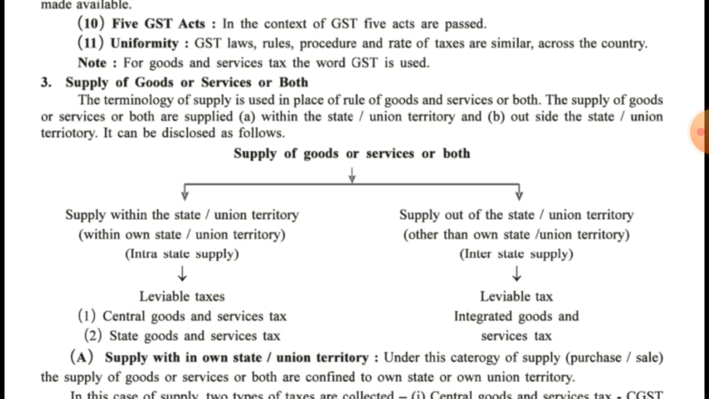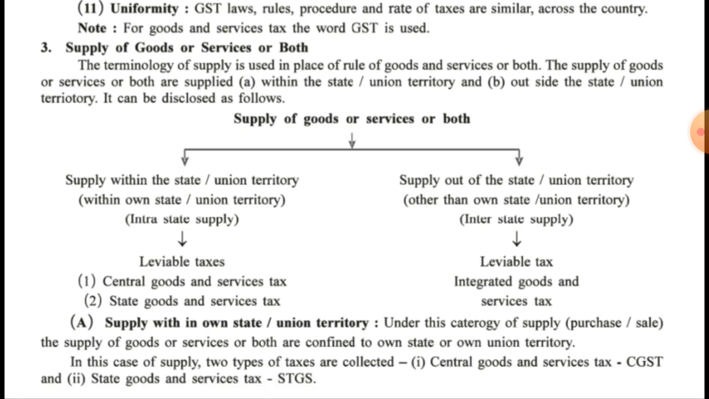While in case of transaction or dealing or selling is done between two states or two union territories, then only one tax is being applicable, that is integrated goods and service tax. The short form of it is IGST. Okay, so within the state or union territory, then CGST and SGST, and between two states or two union territories, then IGST. Okay, now let us understand this in detail.